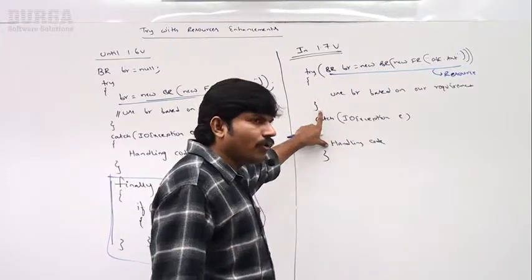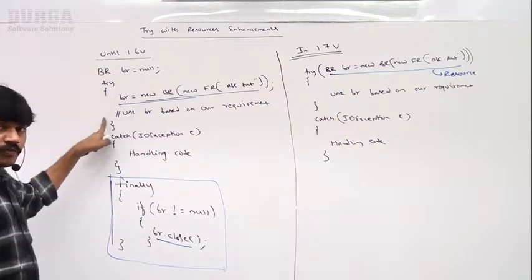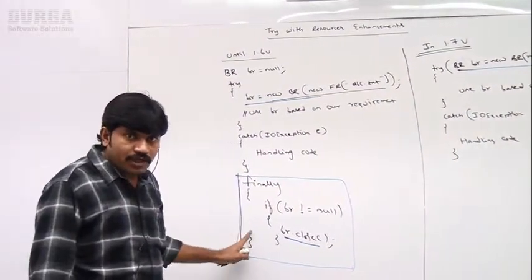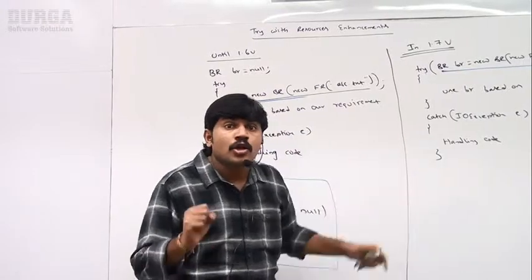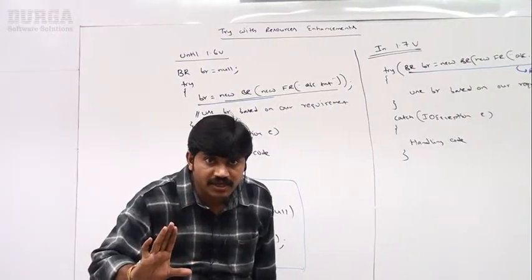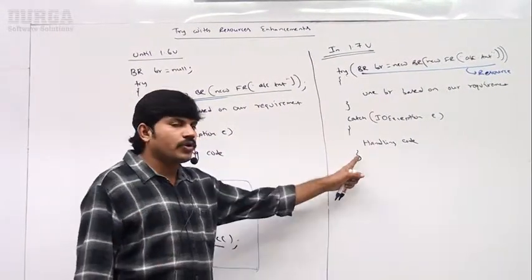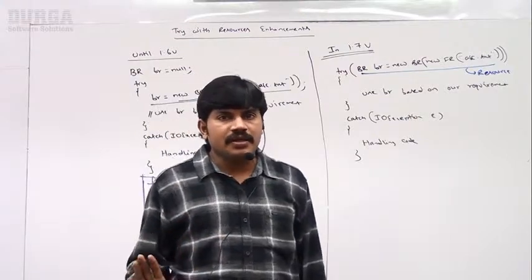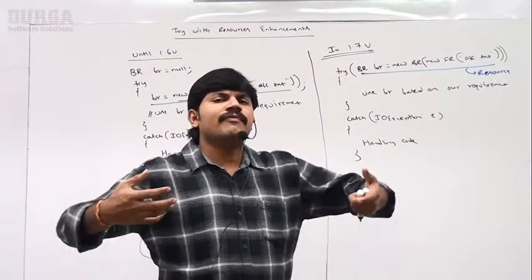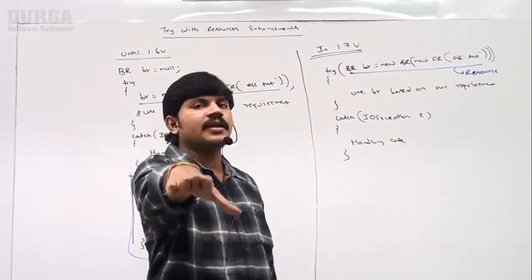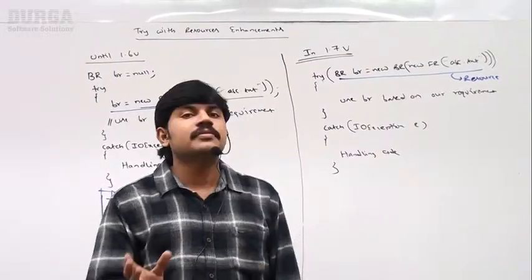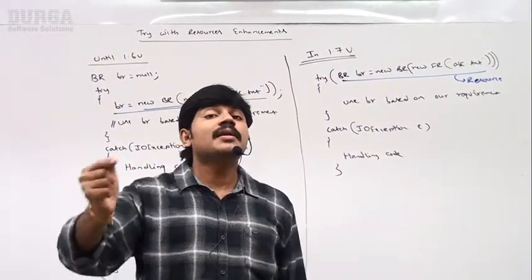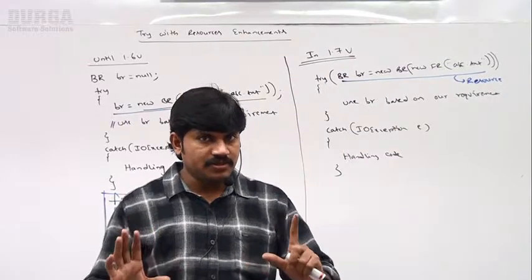Same code in the 1.6 version, how does it look, and here in the 1.7 version, how does it look? Are you in a position to understand? Make sure this is what you should be clearly aware of. So what is the need of try with resources? If this is clear, then we can think about what enhancements came in the 1.9 version.